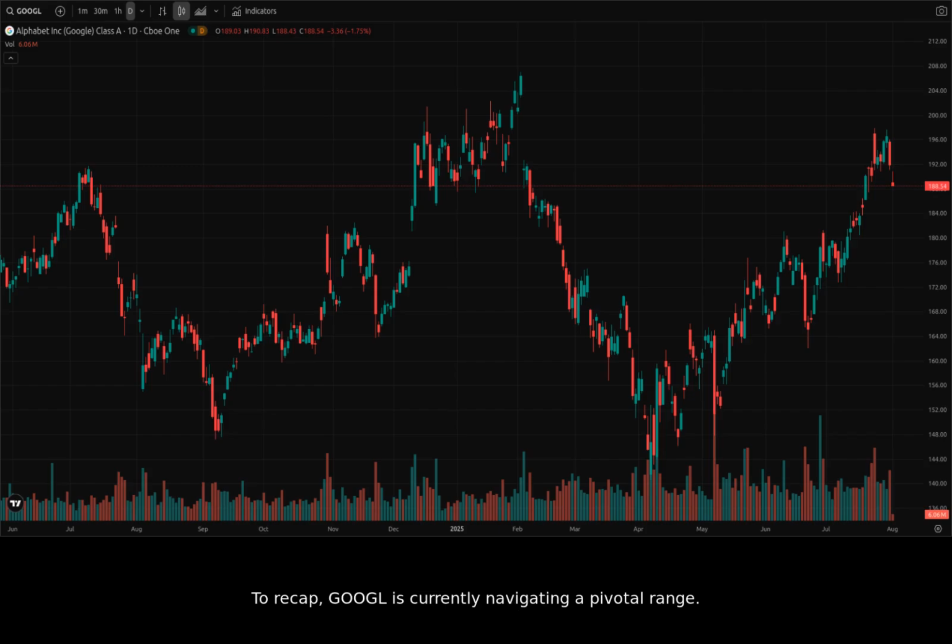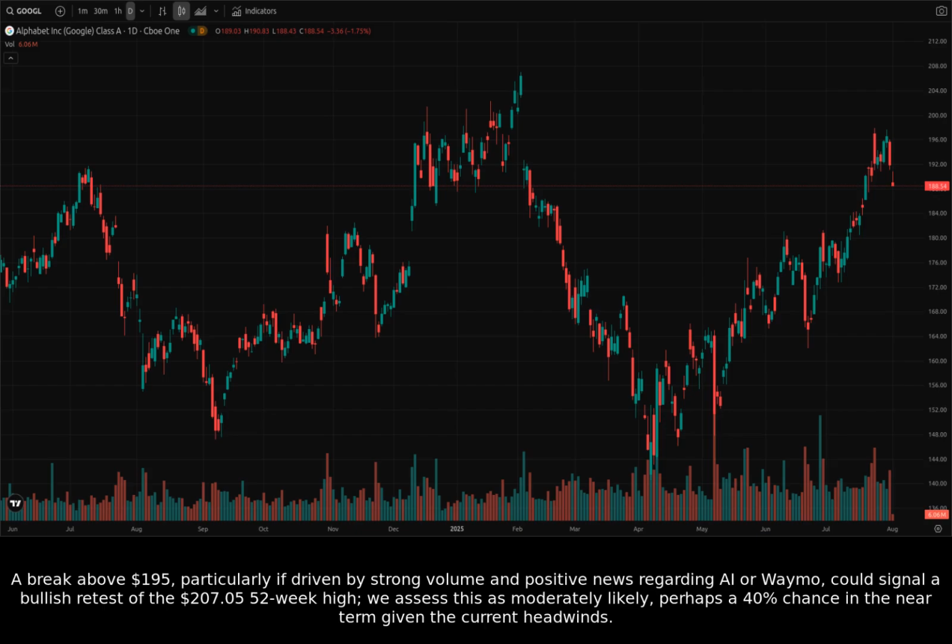To recap, Google is currently navigating a pivotal range. Immediate resistance is around $192 to $195. A break above $195, particularly if driven by strong volume and positive news regarding AI or Waymo, could signal a bullish retest of the $207.05 52-week high. We assess this as moderately likely, perhaps a 40% chance in the near term given the current headwinds.